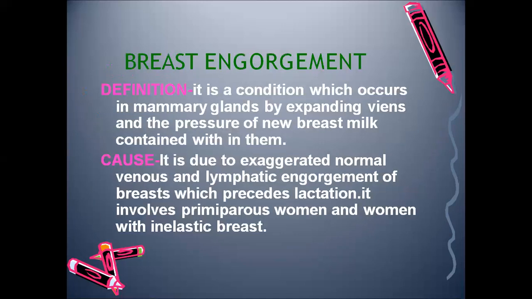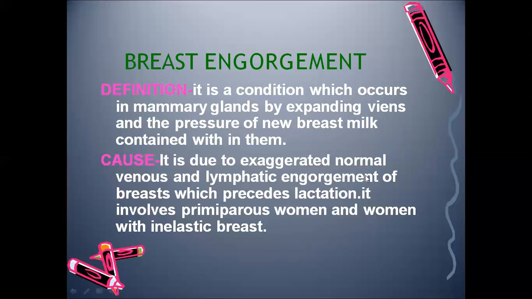Next is breast engorgement. It is a condition which occurs in mammary glands by expanding veins and the pressure of new breast milk contained within them. So breast engorgement means the breast will be engorged. The veins in the mammary glands will be expanded, and along with that there is production of more milk, which can lead to breast engorgement.